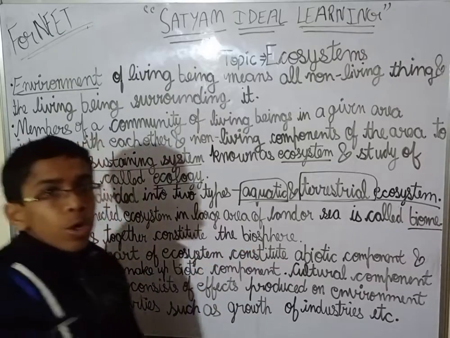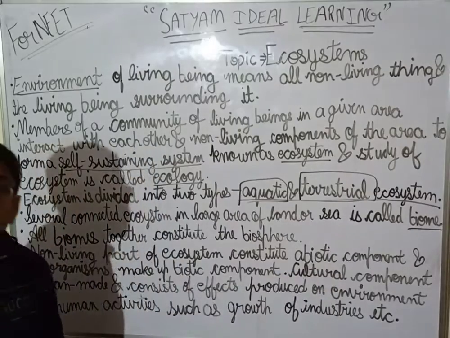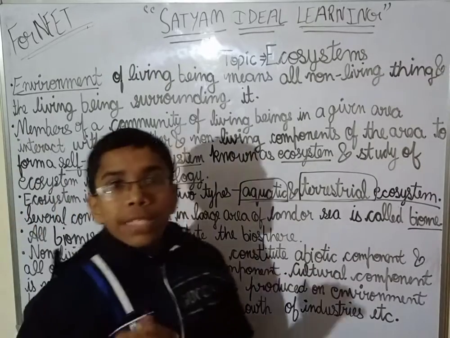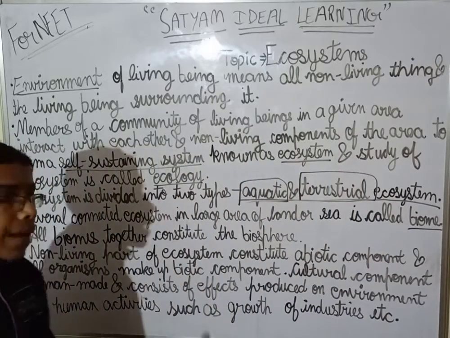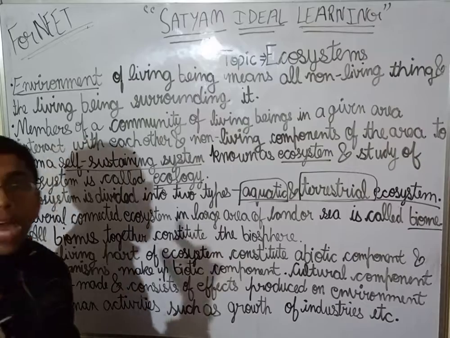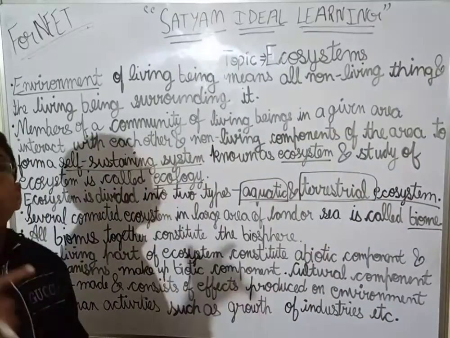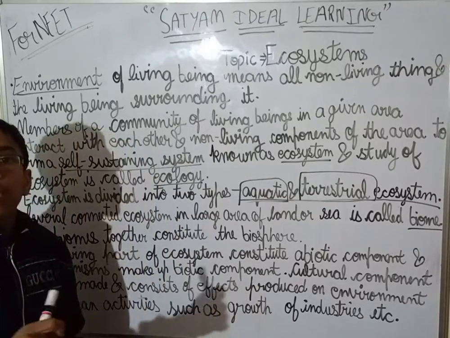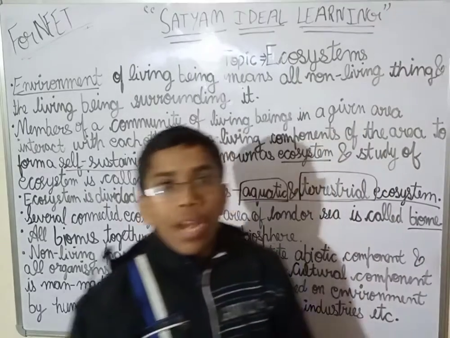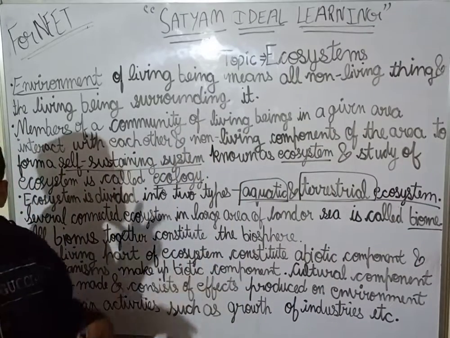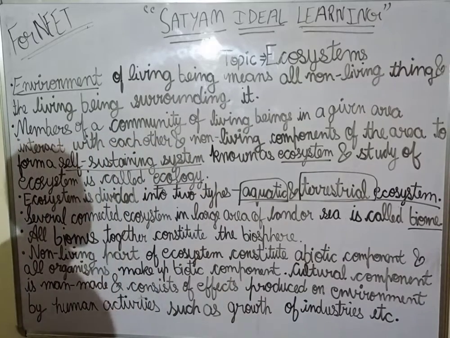So that has been defined as biome. I am repeating the definition once more. Biome is defined as per the climate condition and the soil condition, and the place is inhabited by plants and animals which are adapted to that particular place for having a self-sustaining system, so that they can survive in that particular place.